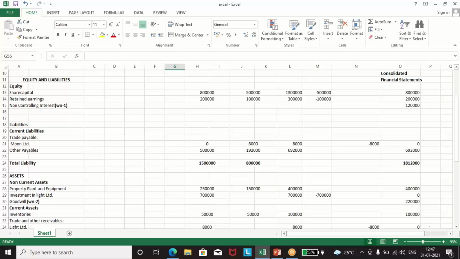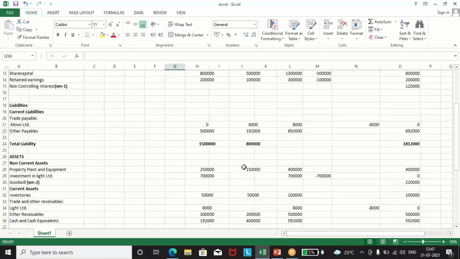And on the asset side, non-current assets, PP is given 2 lakh 50,000 and 1 lakh 50,000. Investment in Light Limited is 7 lakh. Current assets, inventories 50,000 and 50,000. We have seen the trade receivables 8,000. Other receivables of 3 lakh and 2 lakh. Cash and cash equivalents 1 lakh 92,000 and 4 lakh.